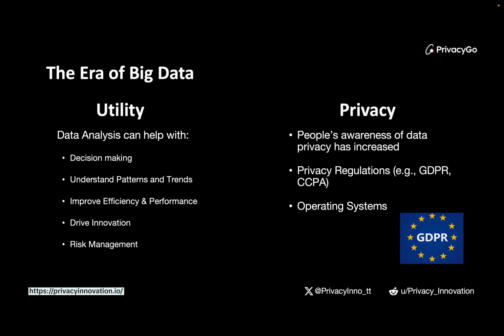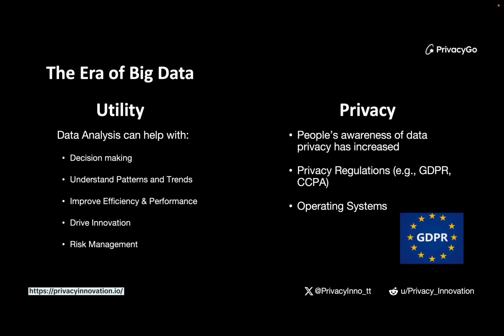A lot of regions have published their privacy regulations. For example, in Europe, they published GDPR, and there is CCPA for California as well, and there are a lot of other privacy regulations in different regions. And if you notice, the operating system now also takes more care of user data privacy.